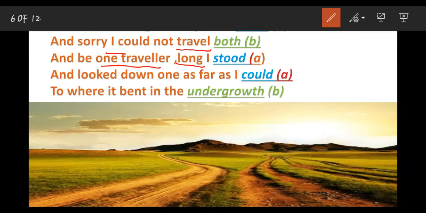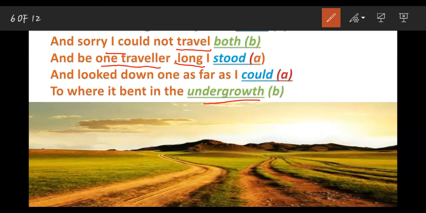He is analyzing the choices, paying attention carefully to what experiences the path will lead to. So he's looking down one as far as he could. Till the vicinity he is taking a look, which means he is paying attention not only to the effect of the decision in the near future, but also in the long run. To where it bent in the undergrowth.